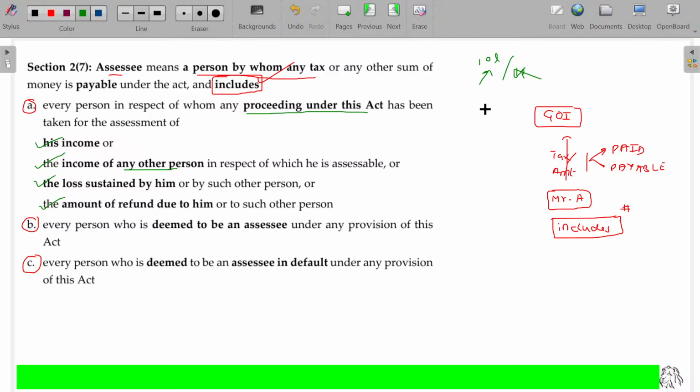Taxpayer is the person who is paying the tax. Assessee is the person on whom it is going to be verified whether he has to pay the tax or not, then also he is an assessee, not required to be a taxpayer.